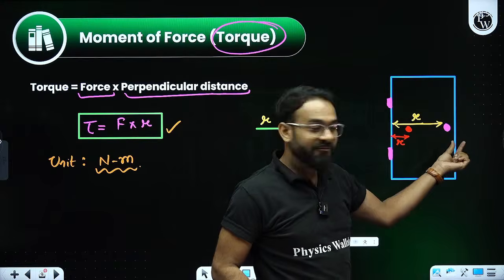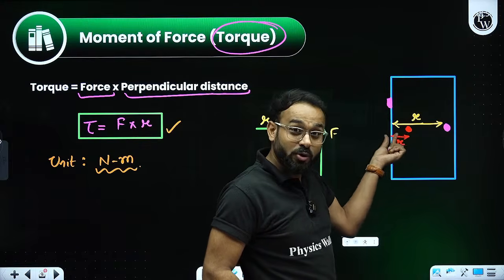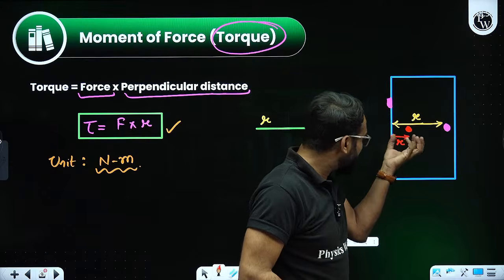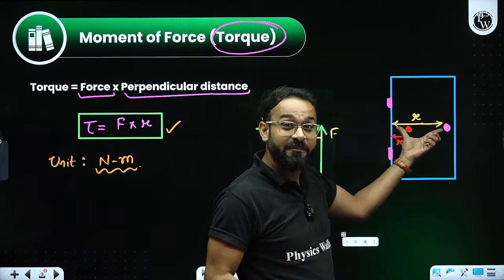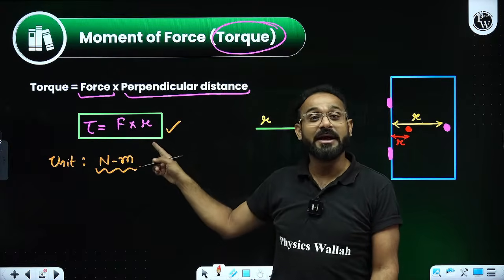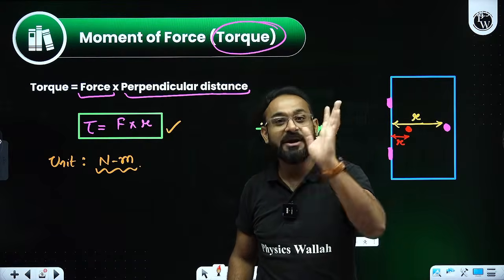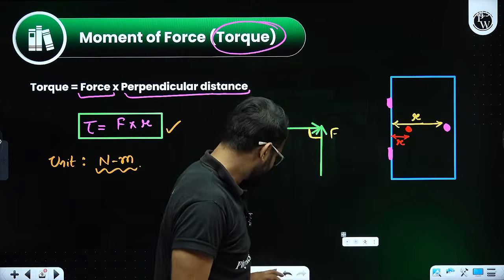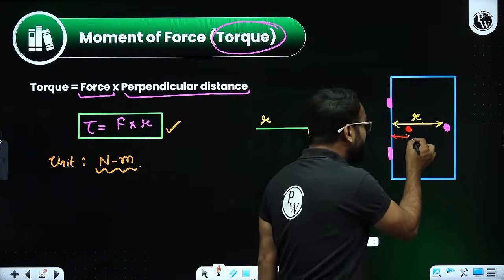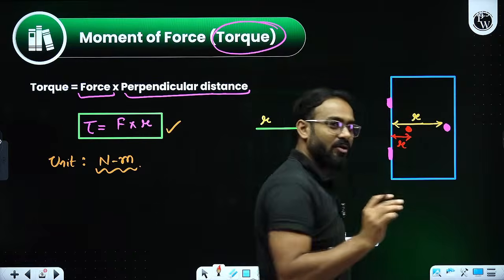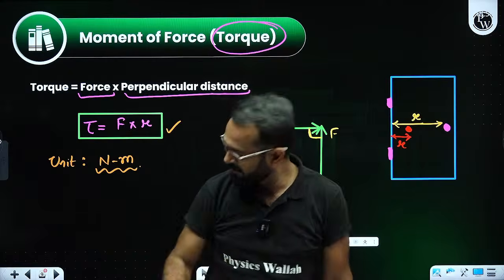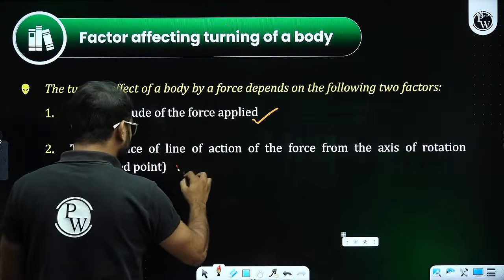Why not closer to the hinges? The reason is quite simple: we require this distance R to have a greater value. Moment of force is directly proportional to the perpendicular distance. So the value of R should be greater to provide more moment of force in a shorter time. Correct? Now, these are the two points that you need to take care of.